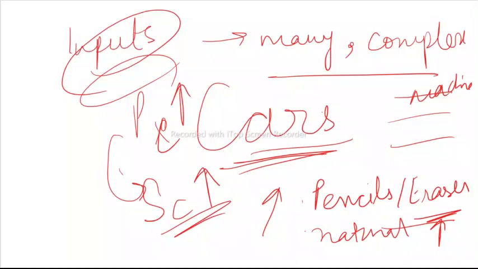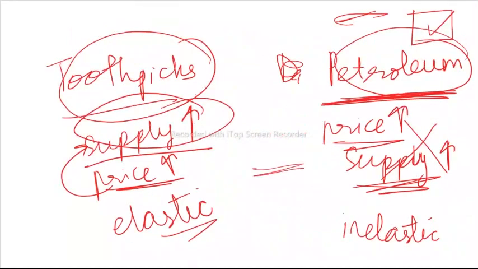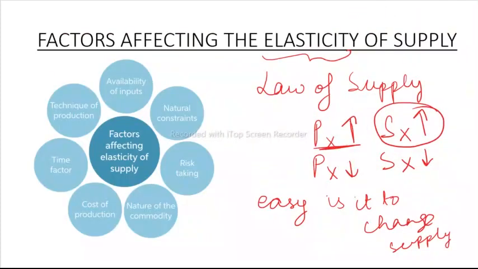So if the inputs are not commonly available, then it will be difficult to change supply. But if the inputs are available, then it is easy to change supply. The same thing goes with petroleum. What are the inputs? You need that oil that is deep inside earth. That is the input, but it's not very easy to get it. So the supply of petroleum will not be very easy to change. It will take time.